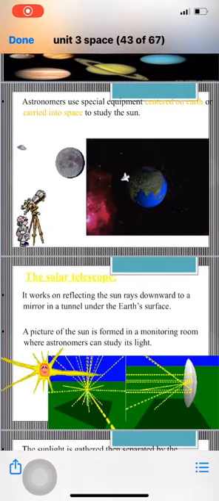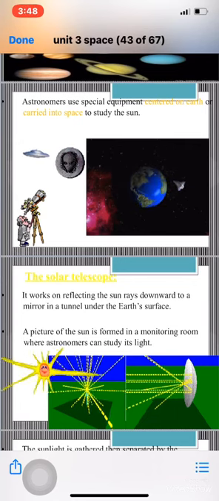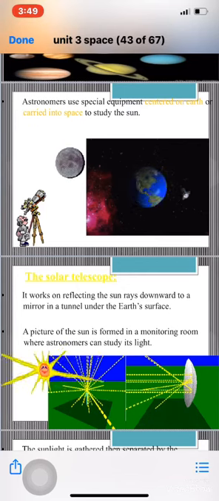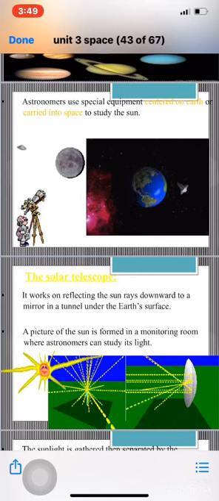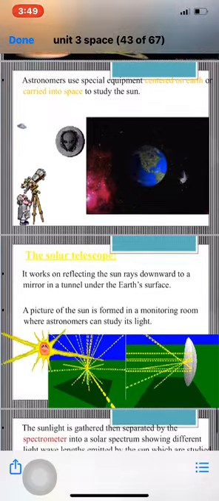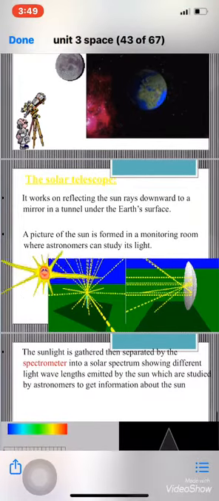Of course, the astronomers and the scientists used special equipment to study the sun. The scientists want to study the space, so they need special equipment or instruments to study the space or study the sun. These equipments may be centered on Earth or carried into the space. From these equipments, something called the solar telescope. The solar telescope is placed on Earth or centered on the Earth.